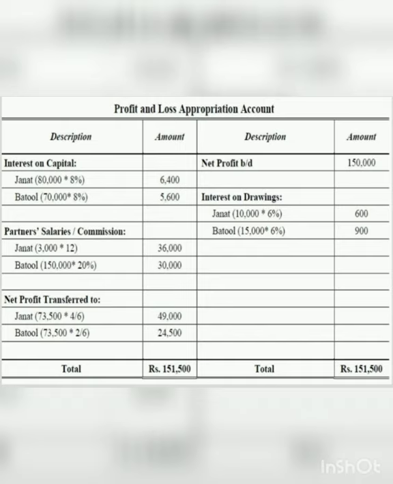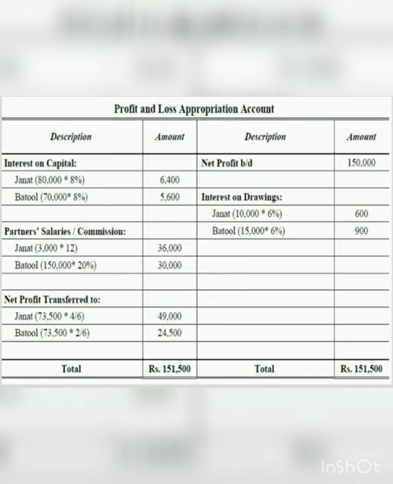Now interest on drawings. Jannat withdrew 10,000 and Batul withdrew 15,000. The rate of interest on drawings is given as 6%. So we will provide interest at 6% on drawings. Jannat drew 10,000, so 6% interest on 10,000 is 600. And Batul withdrew 15,000, so 6% of 15,000 is 900.